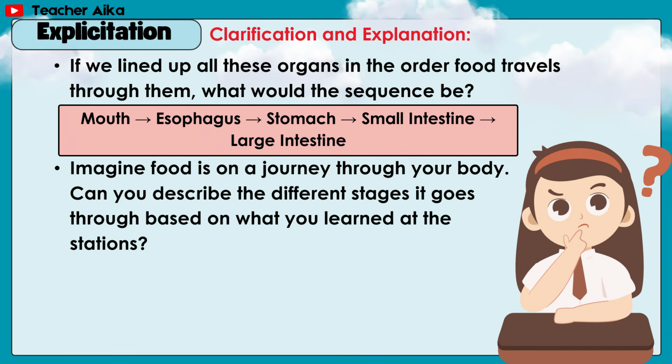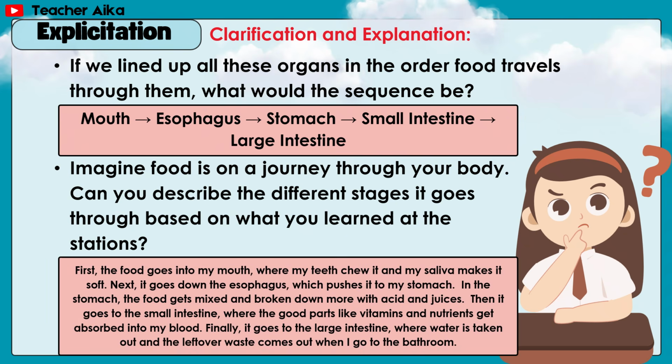Imagine food is on a journey through your body. Can you describe the different stages it goes through based on what you learned at the stations? Answer: first, the food goes into my mouth where my teeth chew it and my saliva makes it soft. Next, it goes down the esophagus, which pushes it to my stomach.